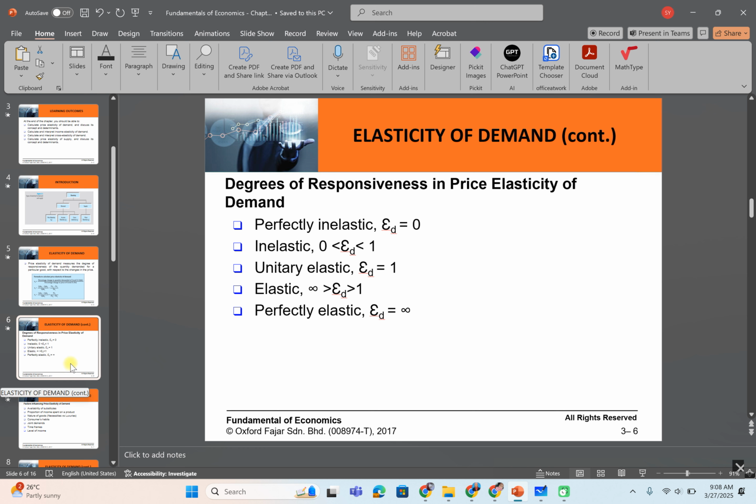Later, maybe inshallah, we will do an exercise to calculate the price elasticity of demand for your product related to TMGT 1323, which is Introduction to Entrepreneurship.